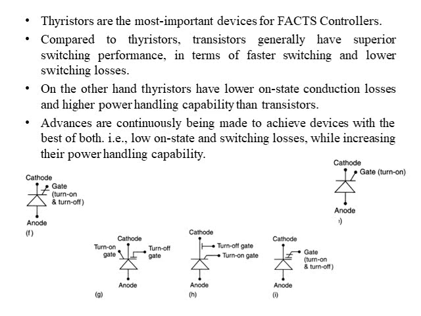On the other hand, thyristors have lower on-state conduction losses and higher power handling capability than transistors. Advances are continuously being made to achieve devices with the best of both, that is low on-state and switching losses, while increasing power handling capacity.